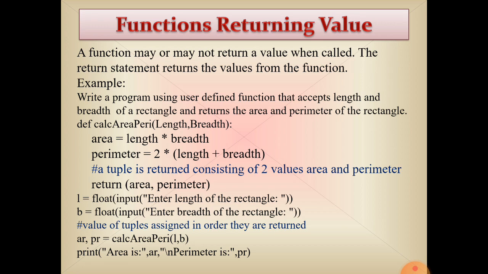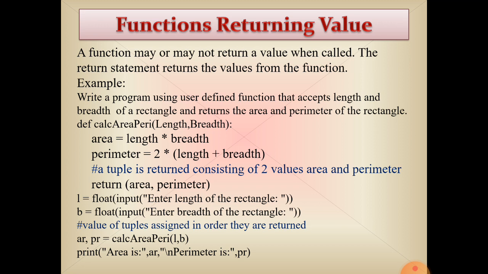Now we are going to call the function. L is equal to float input, enter the length of the rectangle, and float input, enter the breadth of the rectangle. Both values we have taken from the user.